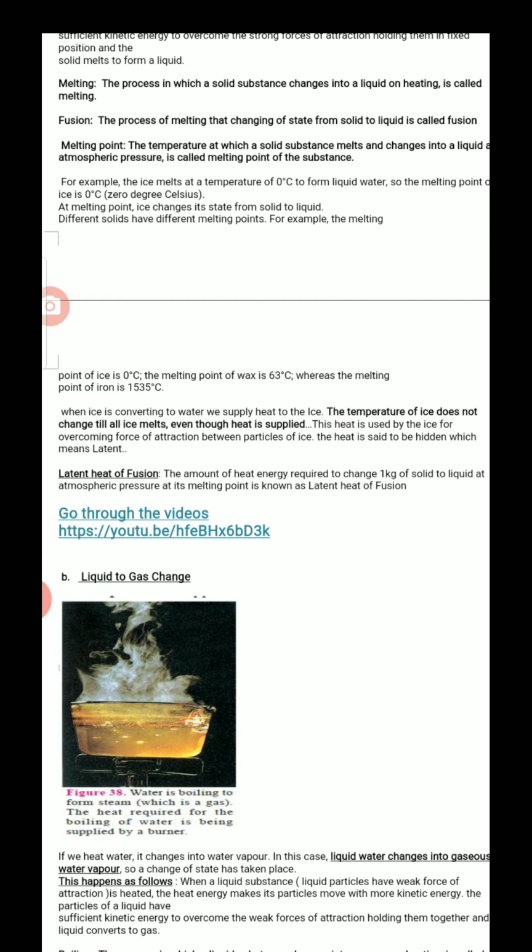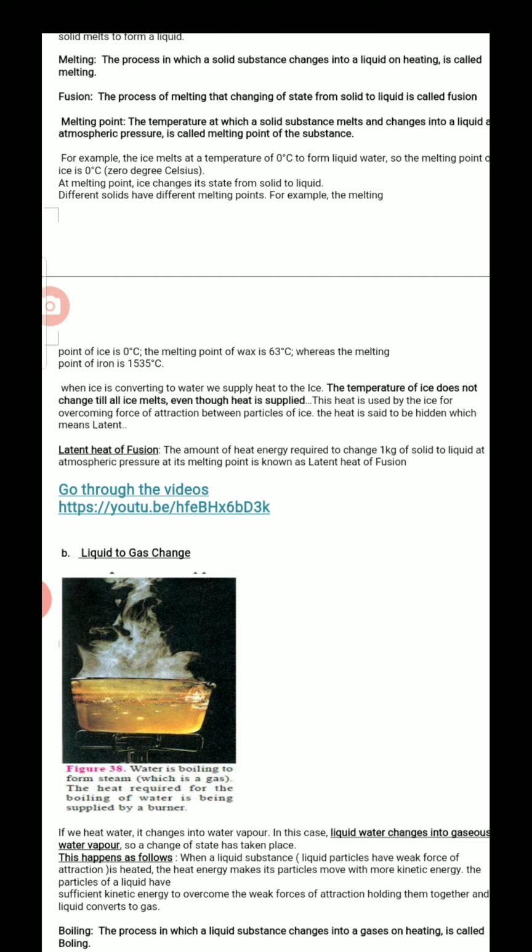So, latent heat of fusion. I will repeat once again what latent means; try to understand, listen to this repeatedly a number of times and you will understand very easily. Latent means hidden. I take ice in a beaker and I am applying heat. I kept the thermometer also inside that beaker. When ice is melting, the melting point of ice is 0 degrees, so the thermometer will show 0 degrees.